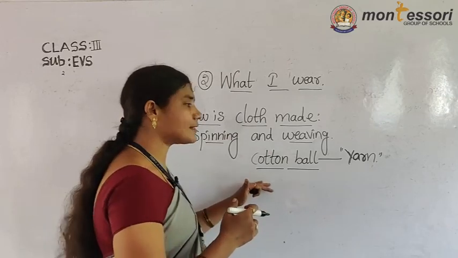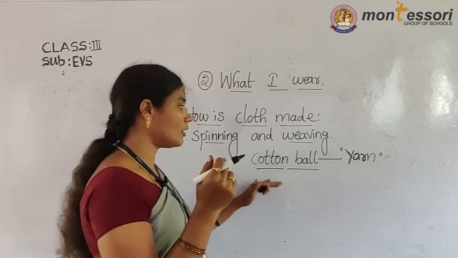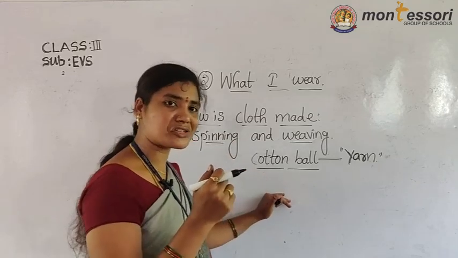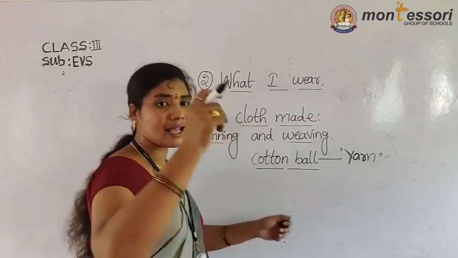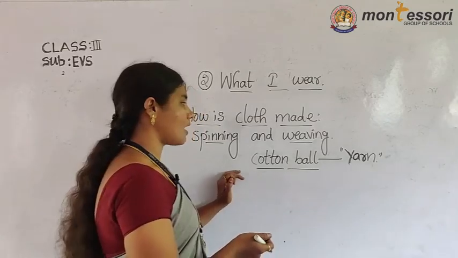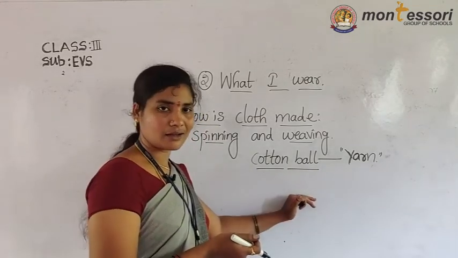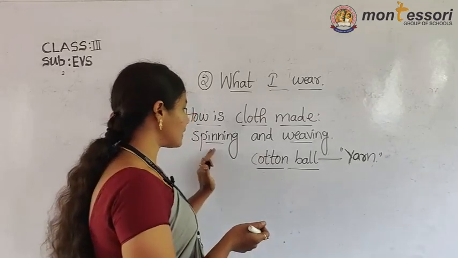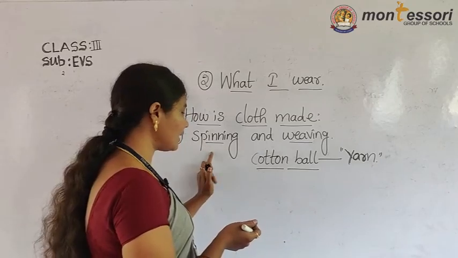Nowadays we are using machines, but in the olden days they used the spinning wheel, the charka. With the help of the charka, they prepared the yarn. What is meant by spinning?